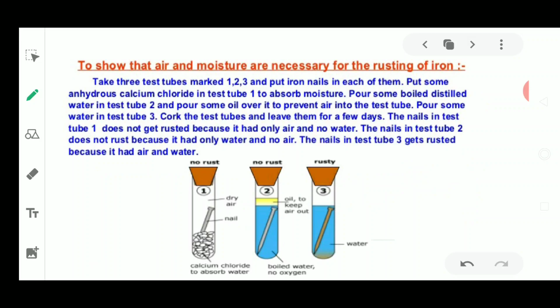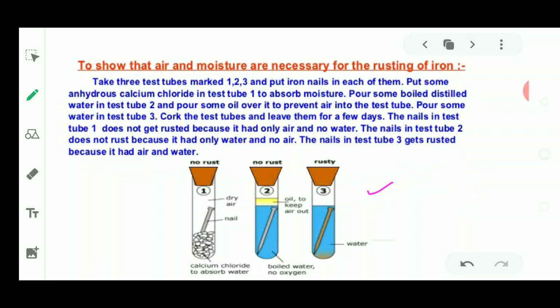Now we will show that moisture and air both are necessary in the case of rusting. How are we going to prove that? We are going to prove it with the help of this small experiment, which is taken from your NCERT book, where we will take 3 test tubes, labeled 1, 2 and 3. We are going to put some iron nails in each of them. The iron nails are made of iron, and it is going to absorb moisture and oxygen from the atmosphere, and it is going to be corroded.